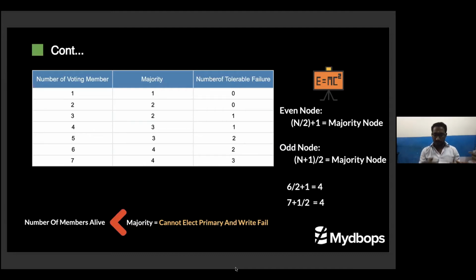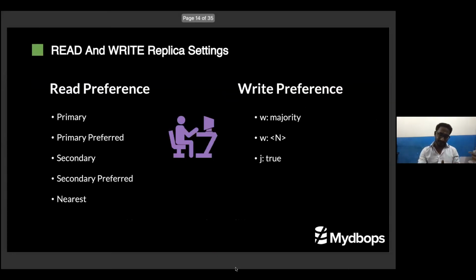What is the problem if the number of following members is lesser than the majority? What happens is, as I told, only the primary can accept a write. In this case, the primary will fail. The primary can't be elected. During that time, all write operations will fail.